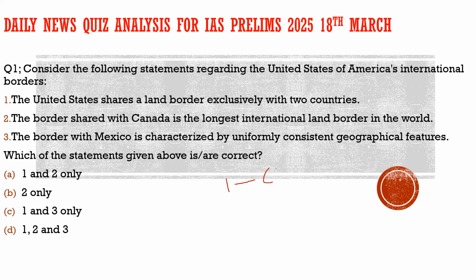We will take up the most important articles from the newspapers. We will try to break them down into the simplest language possible, and derive the possible prelims questions from those topics, so that it will give you the idea which part of the newspaper is important for you, what should be your approach when you are reading these news articles, and how you can expect a possible prelims question from those topics. This is how it is going to help you. This is what we are going to do in this video.